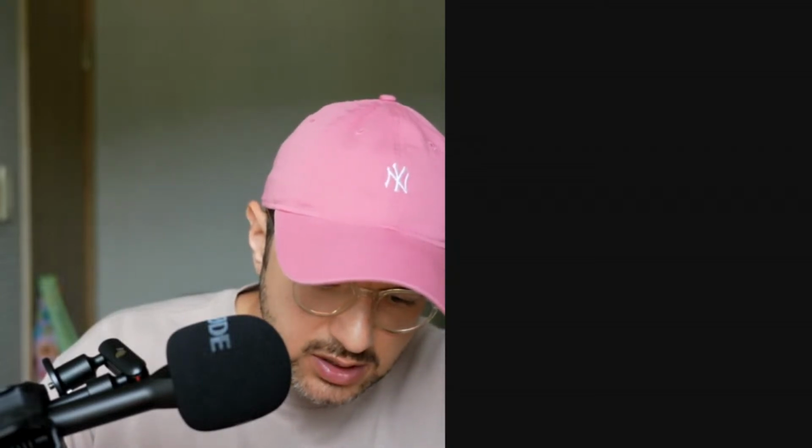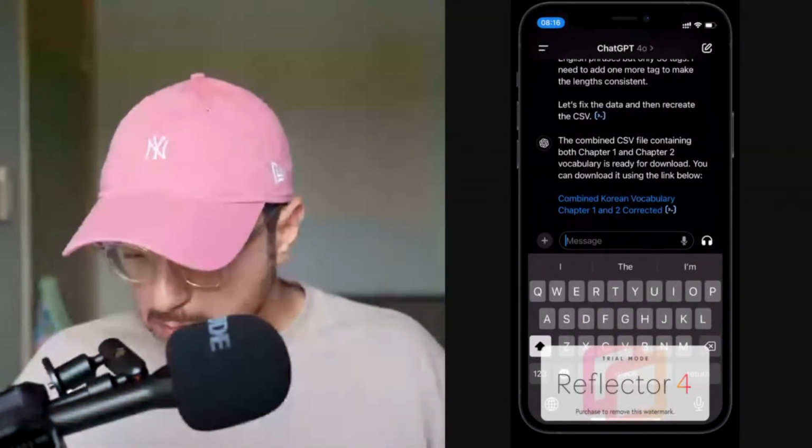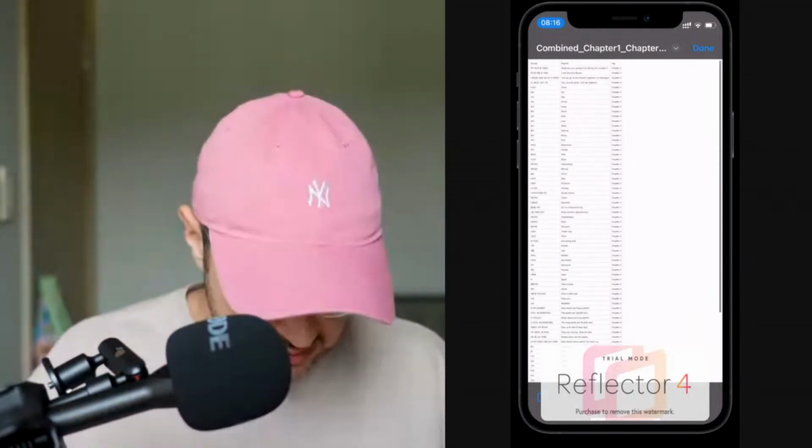Okay, the good news is ChatGPT is actually doing its thing. I just need to share my phone, which sometimes it jumps. I think the screen mirroring between phone and Mac is a little bit finicky sometimes. All right, good. So you can see the screen. Okay, great. So it looks like everything is done, and we have this combined Korean vocabulary chapter 1 and chapter 2 corrected. It looks like it did encounter some issue, but it was able to smoothly fix it.